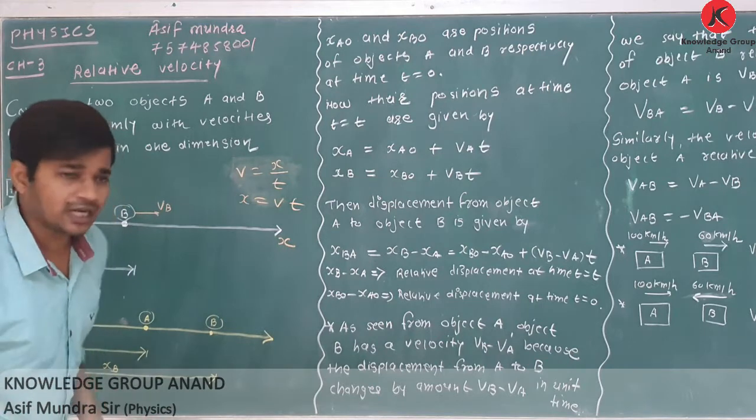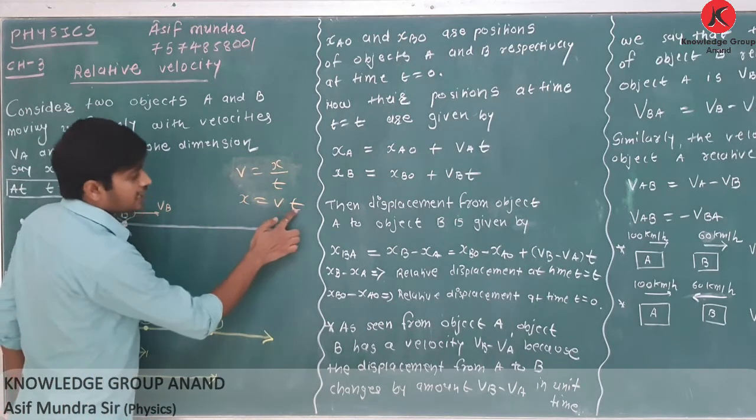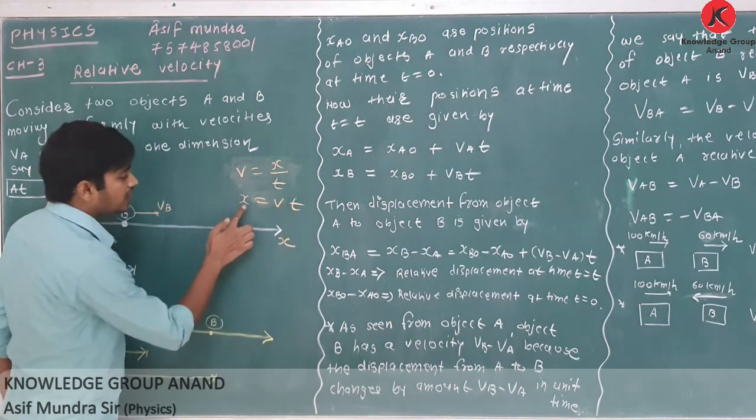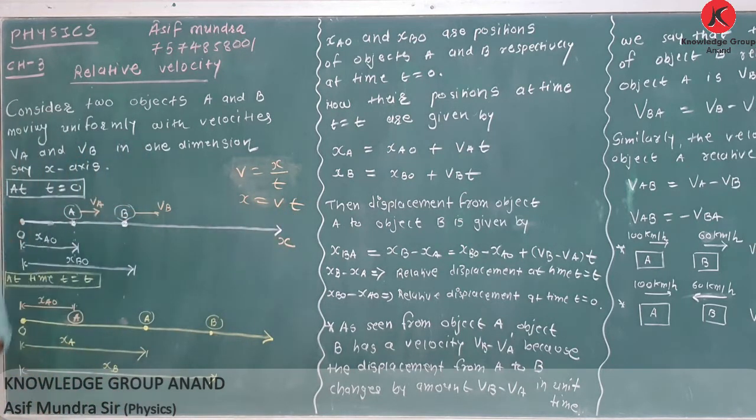Again, understand how to relate this. With speed v in time t, distance traveled x is equal to vt. So here the initial position of A was XAO. It is moving with speed VA. So in time t, what is the distance traveled by it? Yes, the distance traveled by it is VA into t. So see how to write this position at time t equal to t: XA is equal to XAO plus VA t.